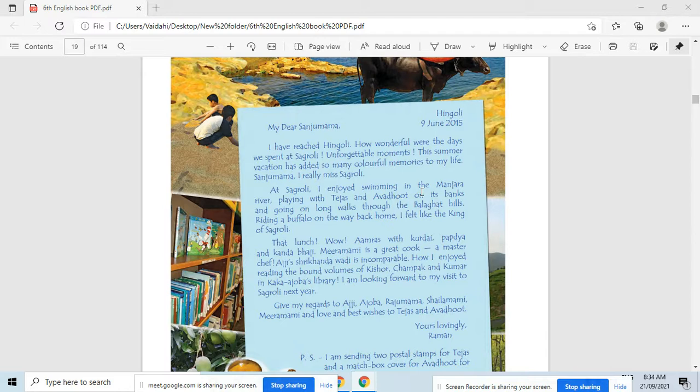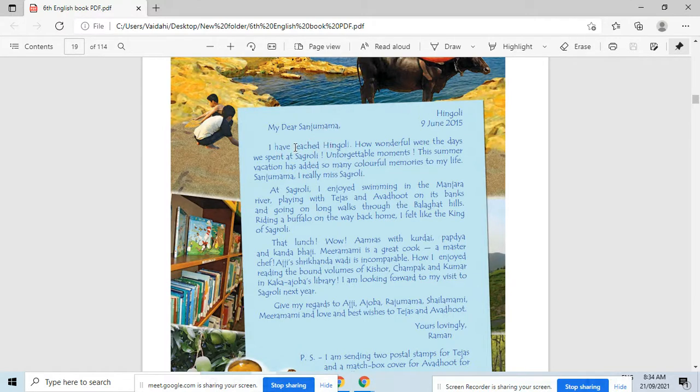Okay. Good. This is the first paragraph of the letter. So what does Raman write in this letter? Let's see. He writes here, "I have reached Hingoli." I have reached Hingoli means who reached Hingoli? Raman. Raman reached Hingoli. Reached means what? In Marathi, what do we say? पोहोचणे. Reached means पोहोचणे.